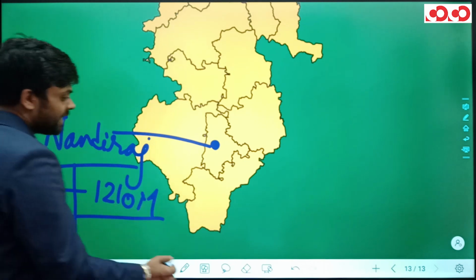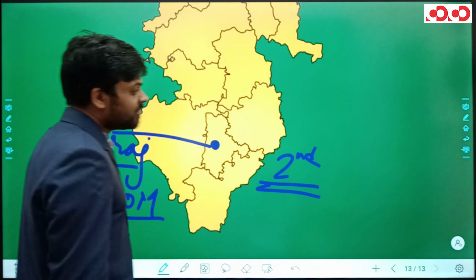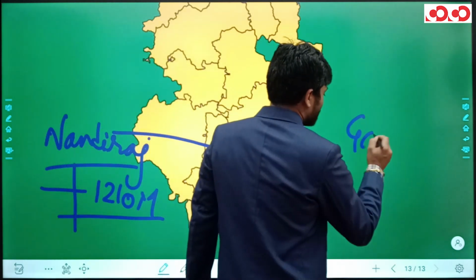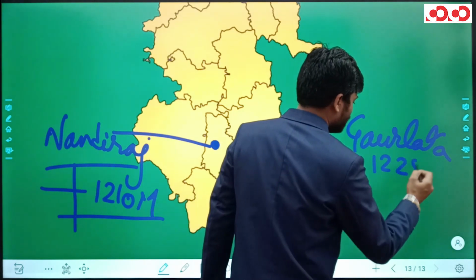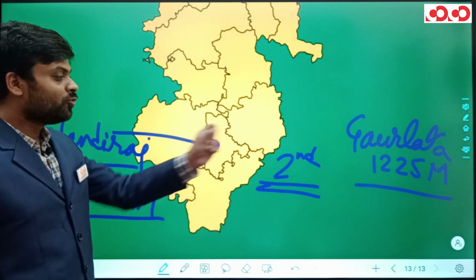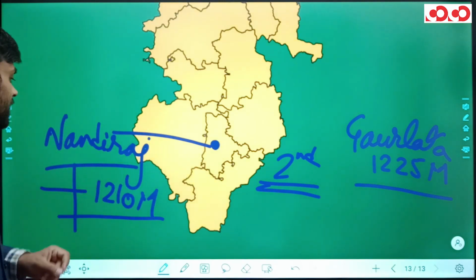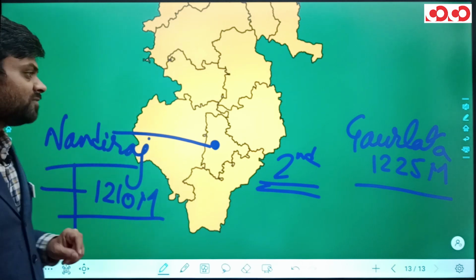It is the second highest peak of Chhattisgarh. First highest being Gaur Lata with 1225 meters height. So Gaur Lata with the height 1225 is the highest peak of Chhattisgarh. Nandi Raj with the height 1210 meters is the second highest peak of Chhattisgarh.